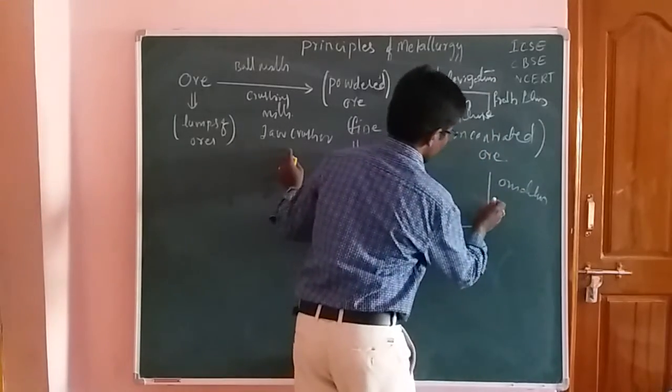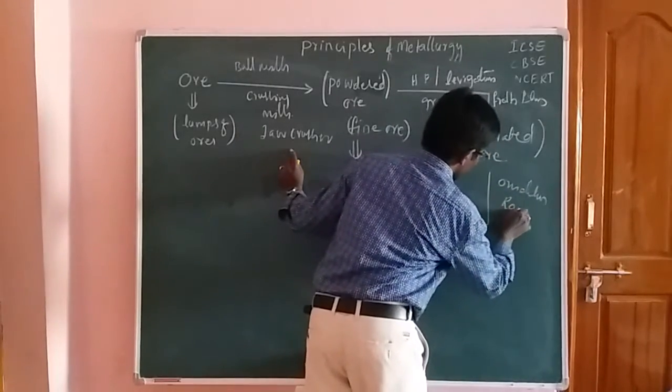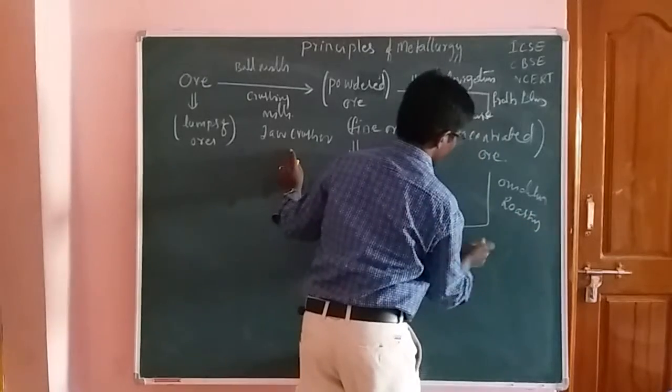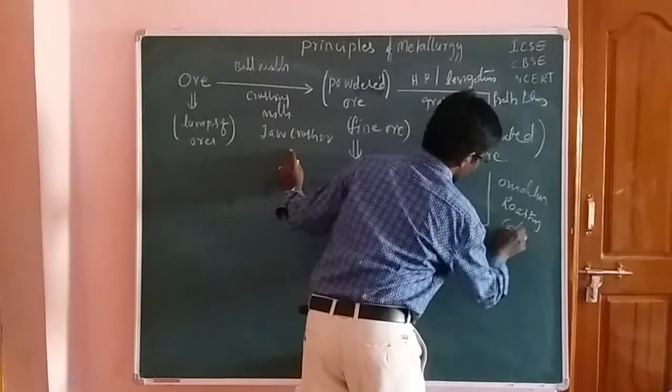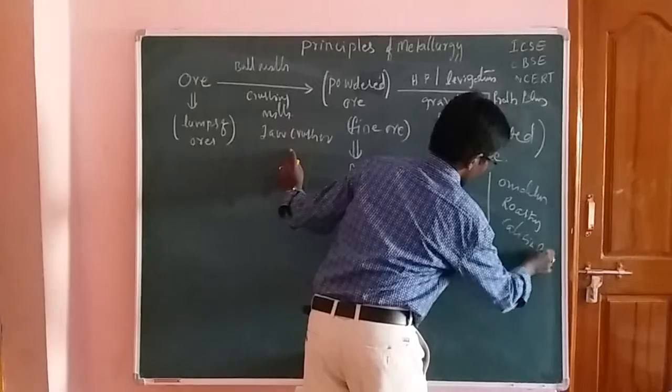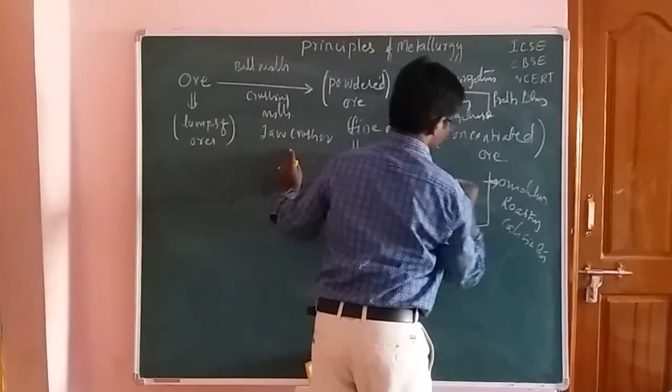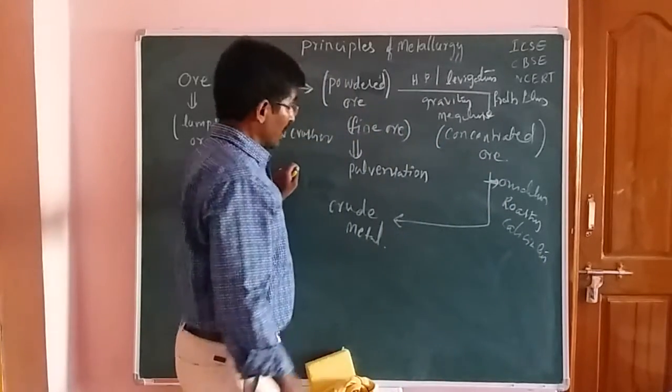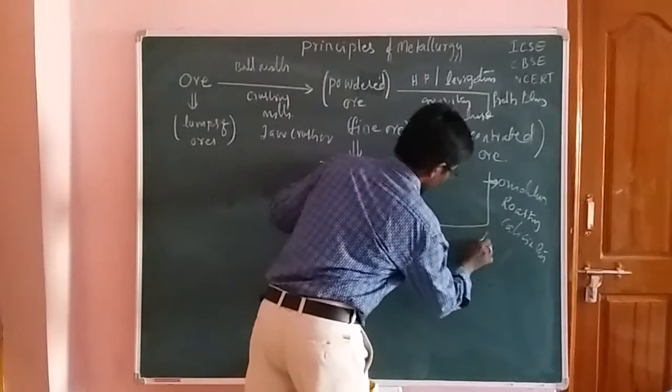In this oxidation process, the first method is the roasting method and the next one is the calcination method, friends. These come under oxidation methods. The next method is the reduction method.